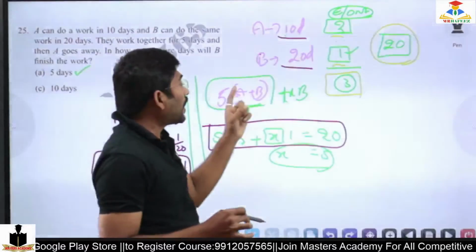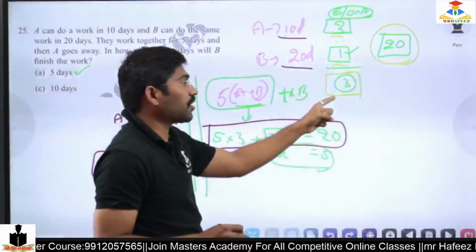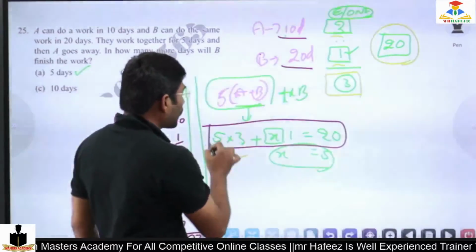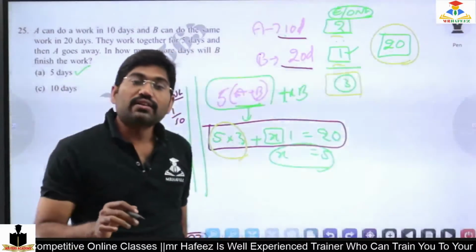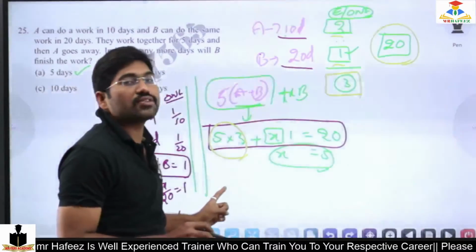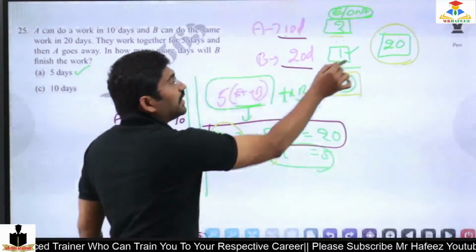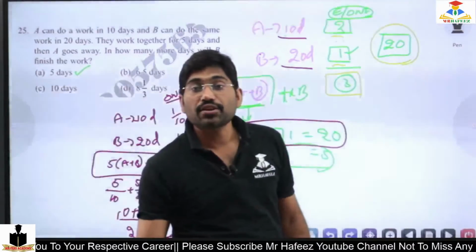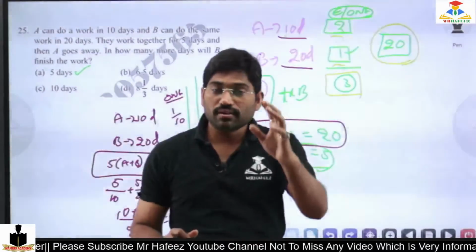According to the question, they work together for 5 days. Each day 3 chocolates, 3 times 5 is 15 chocolates completed already. The total work is 20 chocolates, but 15 are already over, so only 5 chocolates are left. B does 1 chocolate each day, so how many days? 5. In that manner you can solve very easily and effectively. If you understood, please respond.